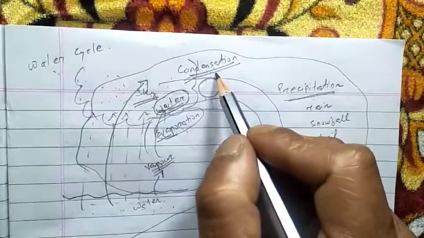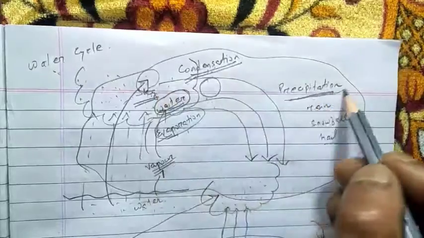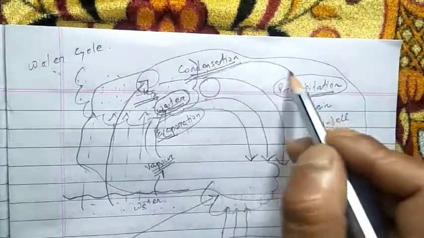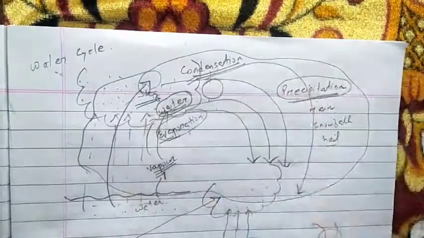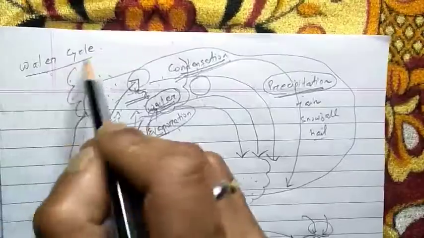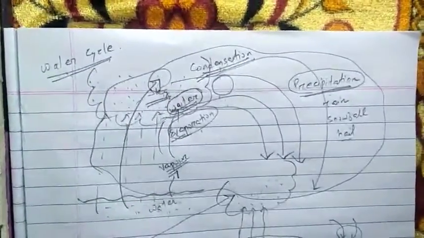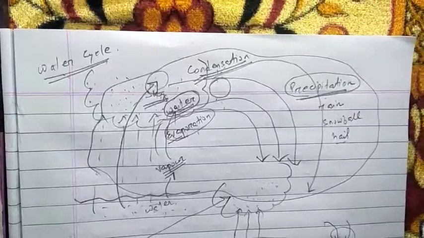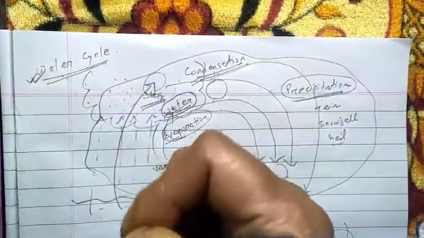Through condensation, this water vapor is changed again into water, and through precipitation, this water again comes onto the earth's surface. This process continues for 24 hours, and because of this, the amount of water vapor on the earth's surface neither increases nor decreases. I hope it is clear what is the meaning of water cycle.